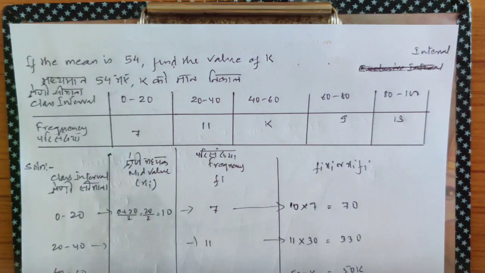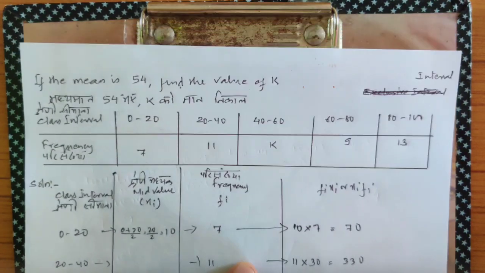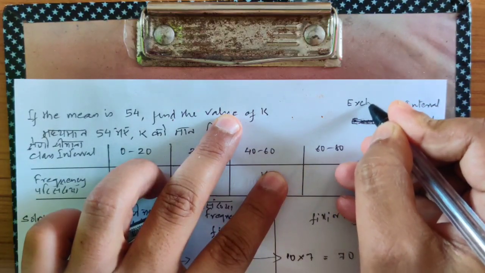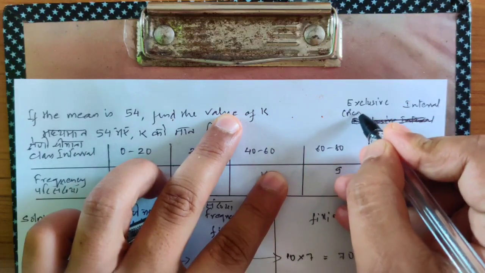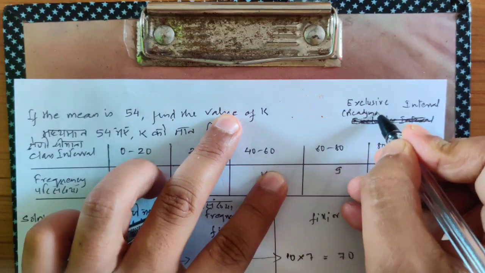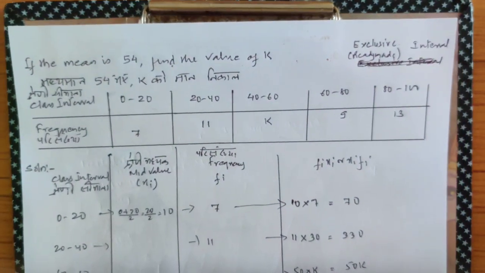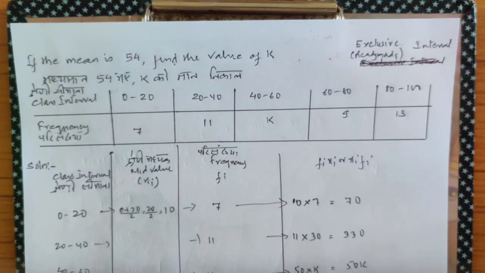What kind of interval is this? Please, what kind of interval is this? Answer me. Come on, people, it's an exclusive interval. There's nothing to worry about. It's an exclusive interval, okay? So let's try solving this question. Since nothing is mentioned here, we'll be using the direct method.